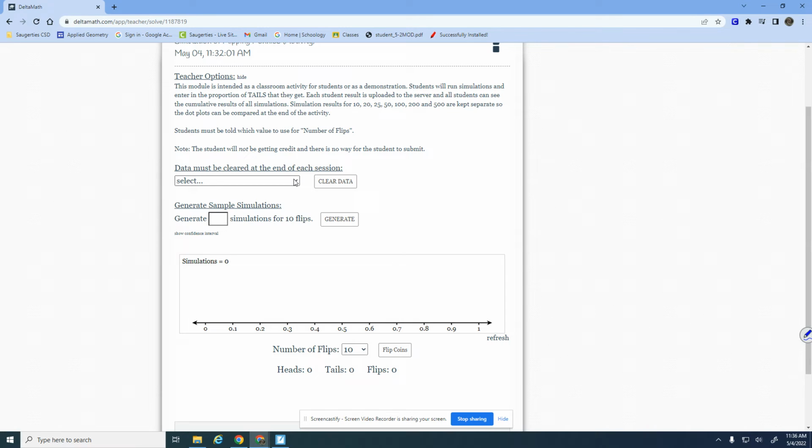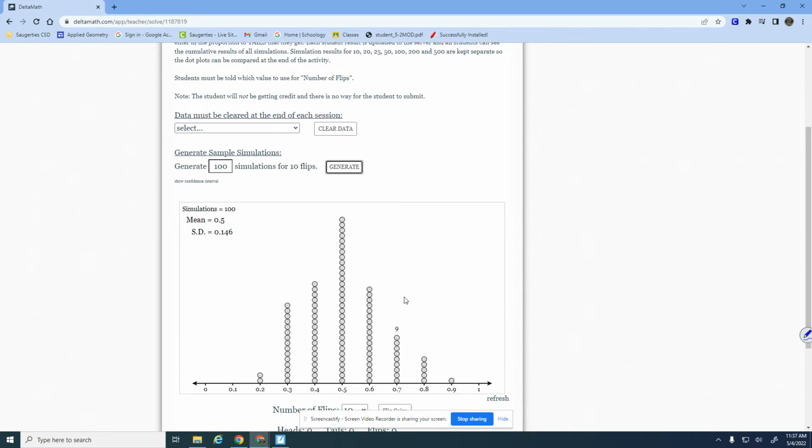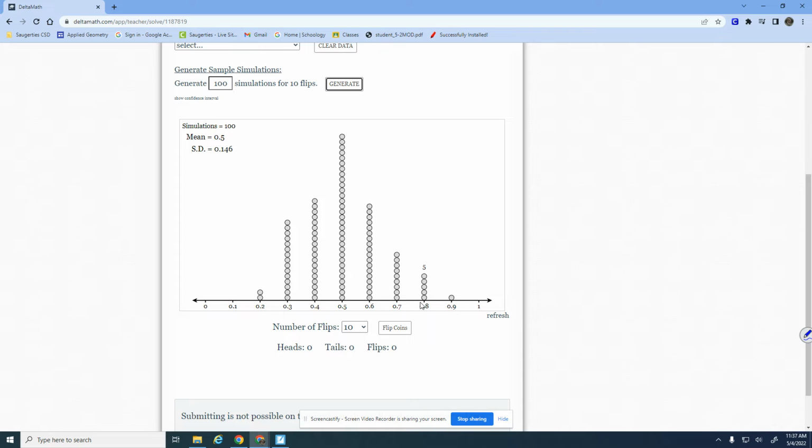And we are going to do, all the data is cleared. We're going to do 100 simulations for 10 flips. So I'm going to get 100 dots on here, okay? And we're going to press generate. So I'm just going to take a range.